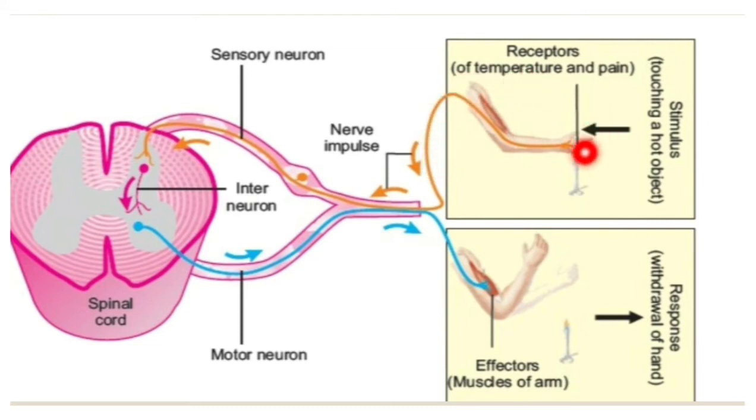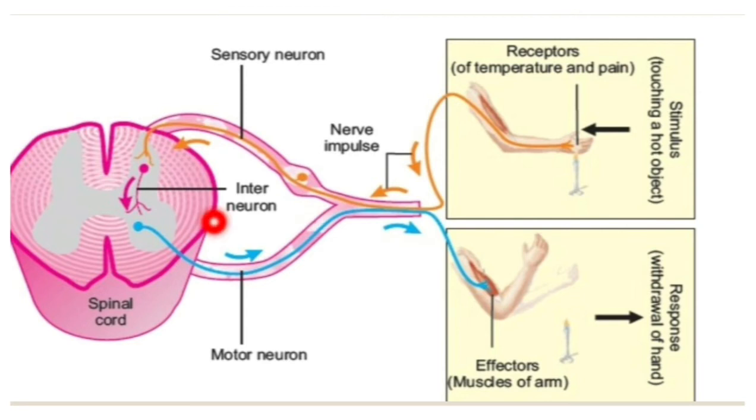A nerve impulse is generated, which is carried by sensory neuron to the interneuron of spinal cord. From interneuron, the impulse is passed to the motor neuron, which carries it to the muscles of the arm. As a result, the muscles contract to withdraw hand.